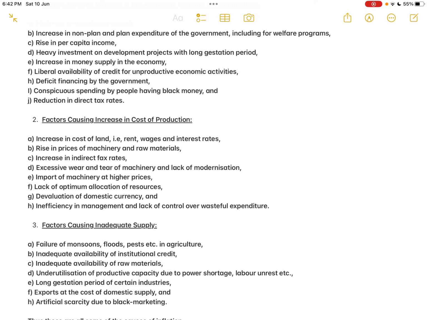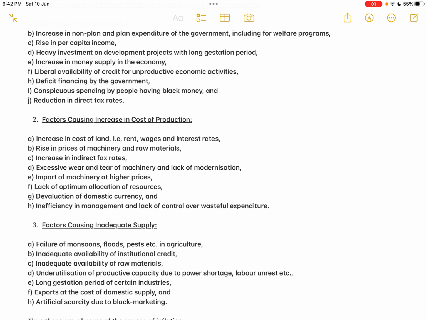the inflation will happen. Second one, rise in prices of machinery and raw materials. Because of the shortage, demand is increasing, and the producers have to produce more. There will be too much demand not only for the commodities, but also for the machinery that is producing the commodities, and for the raw materials useful in the production of those commodities. So a rise in demand for the commodities leads to a rise in the demand for machinery or raw materials that help in the production of those commodities, that is the derived demand.